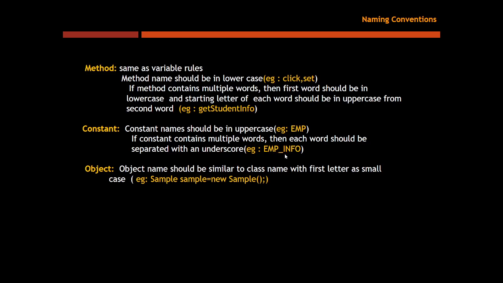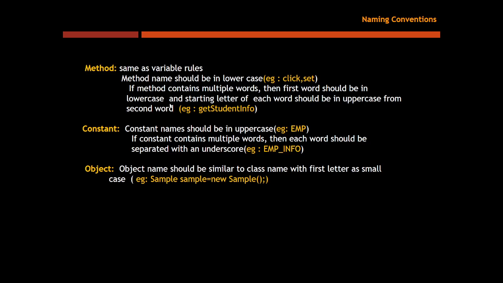Next, object. This is the object declaration. So how do we create an object for a class? This is the syntax: class name, then the object variable equals new, followed by the class name. Whatever the class name is, for the object variable you can simply specify it with small letters.